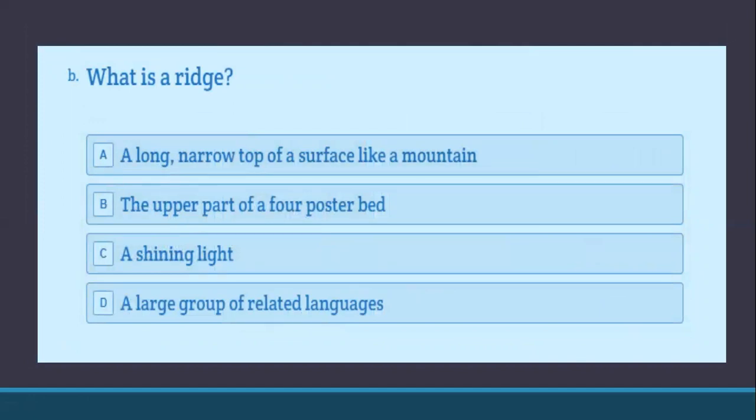What is a ridge? Is it a long, narrow top of a surface like a mountain? The upper part of a four-poster bed, a shining light, a large group of related languages. You should have chosen answer A. If you remember, we said a ridge is the long top part of something like a mountain or a hill. It's where you see people walking on top.